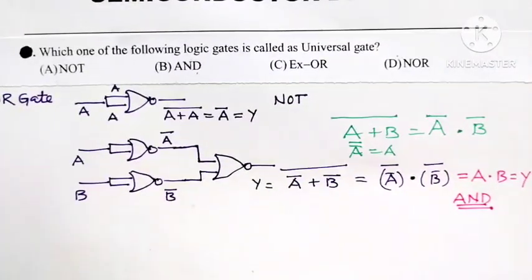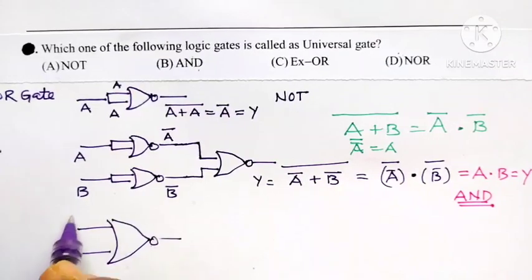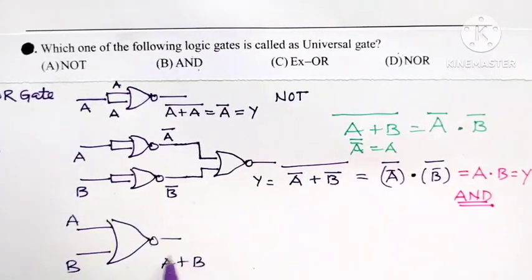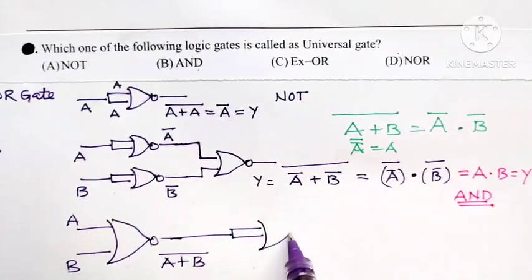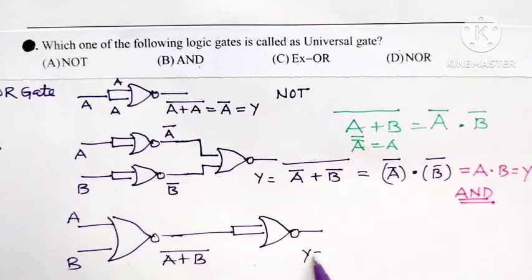And the last one, suppose by using NOR gate, first let the two inputs of the NOR gate be A and B. When inputs are A and B, the output of NOR gate is (A plus B) whole complement, and that is given as an input to what? A NOT gate. A single input NOR gate works as what? NOT gate. So, the input is (A plus B) bar.